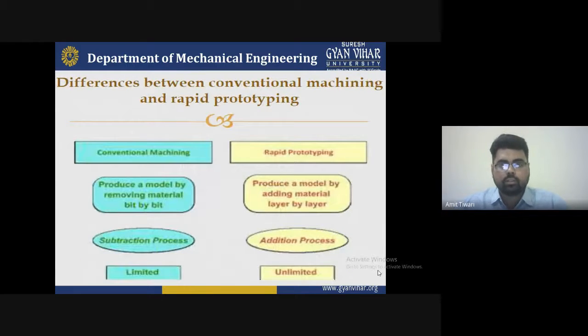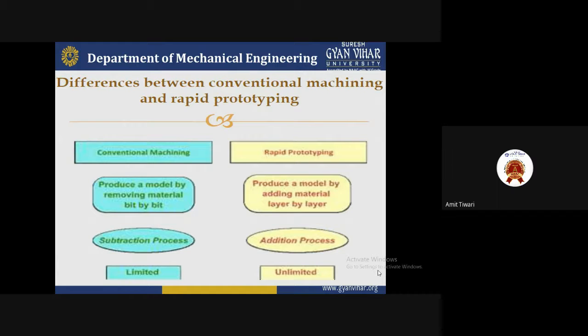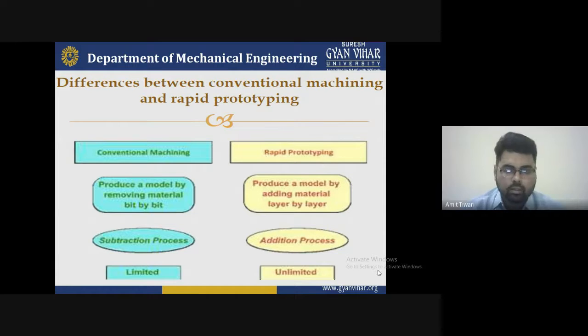Now, this is the difference between conventional machining and rapid prototyping. What is the difference between conventional machining and rapid prototyping? We are discussing first the conventional machine. It produces a model by removing material byte by byte, so it is a removal of material. Basically, in a conventional machine we have to remove the material with a tool, and we use different types of tools for the purpose of the application.